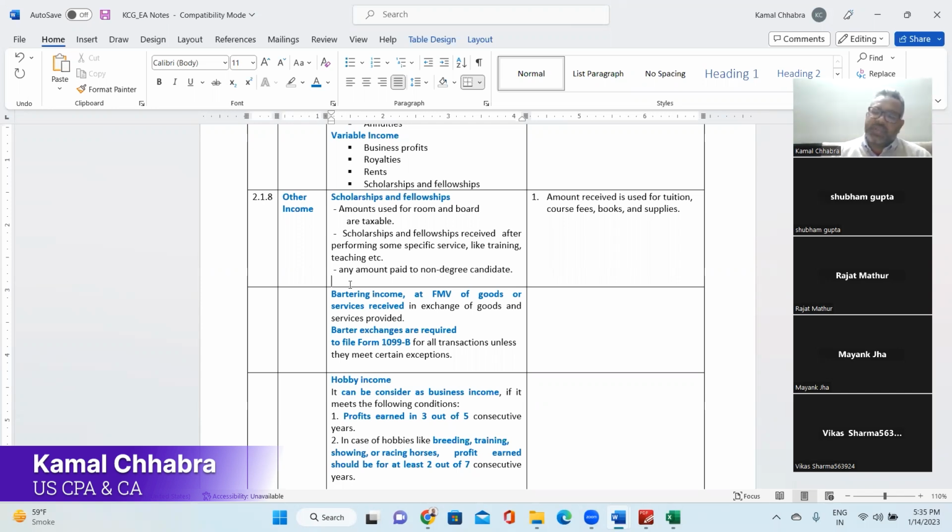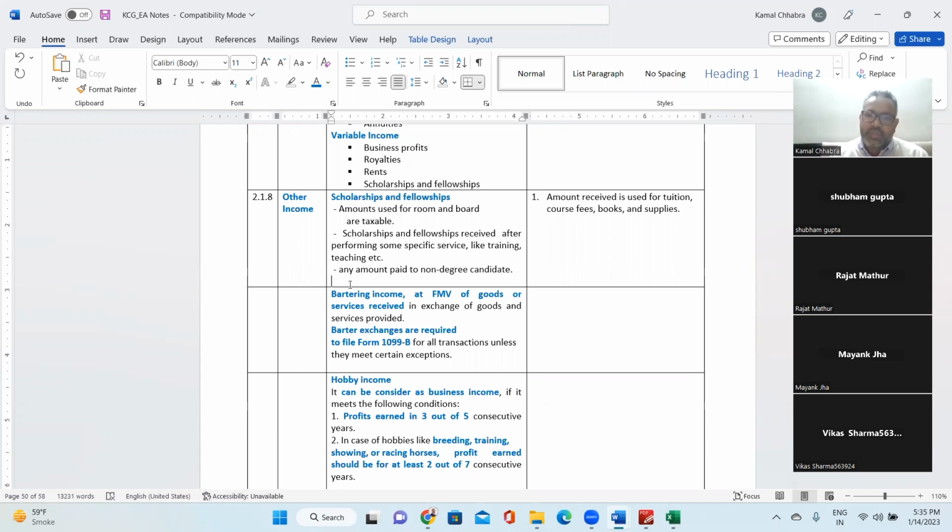Whether all scholarship and fellowship is taxable or there should be some exclusion to it. There are some exclusions, which include amount received as a scholarship only and only for the tuition, course fee, books and supply. If the scholarship has been received for room rent or boarding, that is taxable, right?